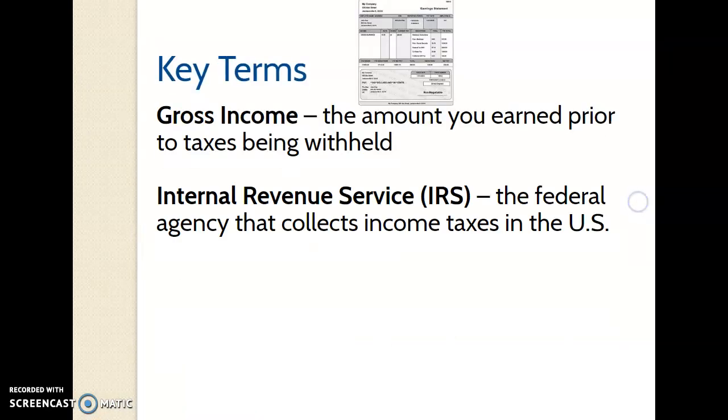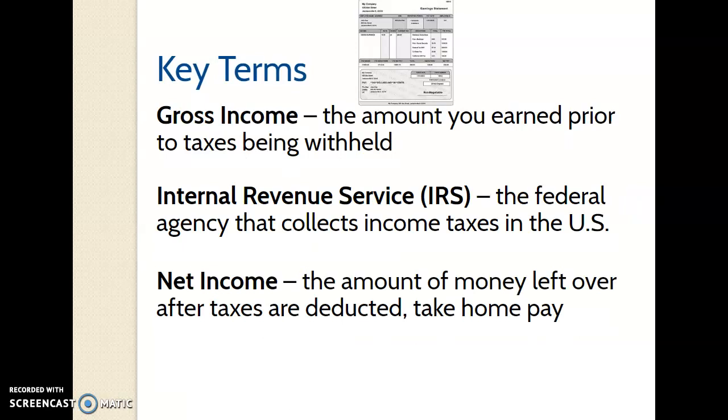Some more terms you need to know. Hopefully gross income and net income are reviews for you, because we have talked about a lot of these terms in our money management unit, especially gross and net income. Gross income is the money you made before your taxes are withheld from your paycheck. Net income is the money that you are taking home after all the taxes have been taken out.